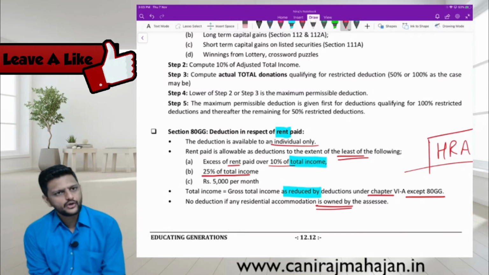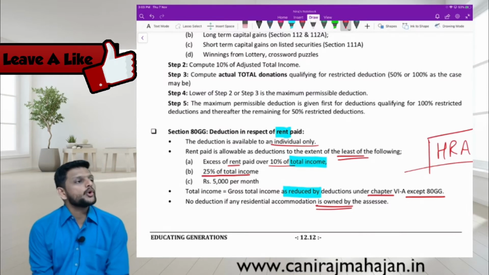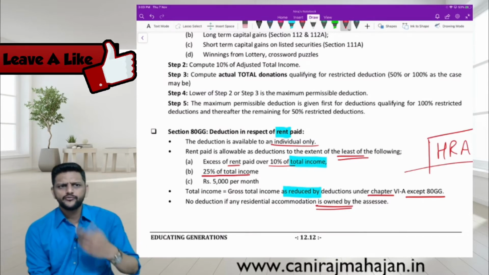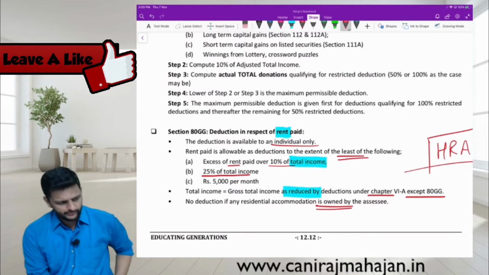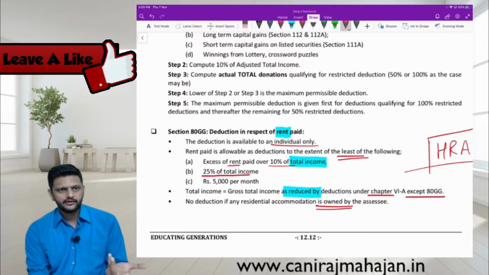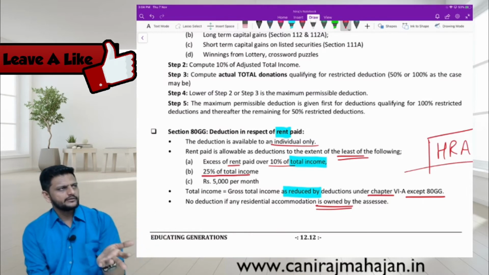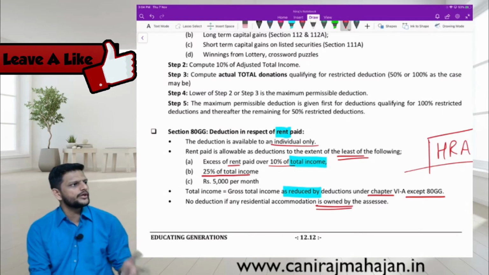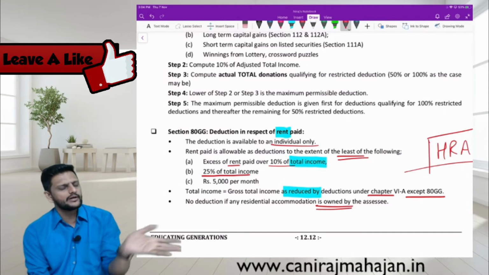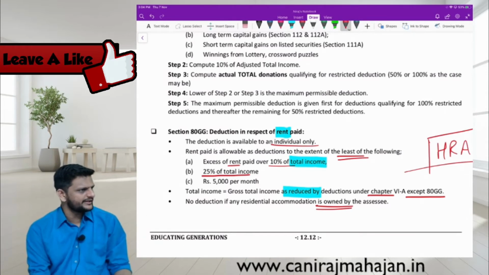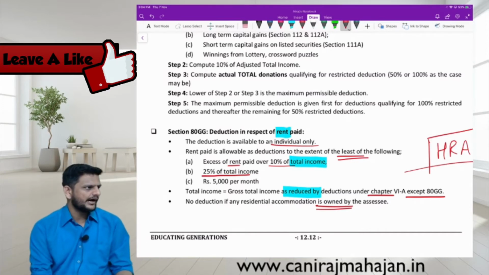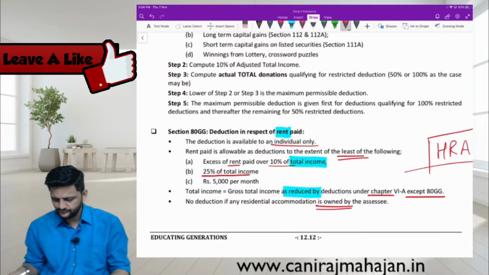Very good. In salary also we had seen, you may not be able to occupy the same house property because of employment purpose. In HP also I think that was the case. Because of employment you cannot occupy the house property. Possible? A person has shifted his job, it's not in his control. Job is in Mumbai, house property is in Pune. Then what to do? He may give that property on rent and stay on rent. If not job, here cannot actually allow. But let us say he is changing his business also, whatever for any reasons. But this again is applicable or eligible only for not owning any house property at all. Okay? You can claim 80GG.